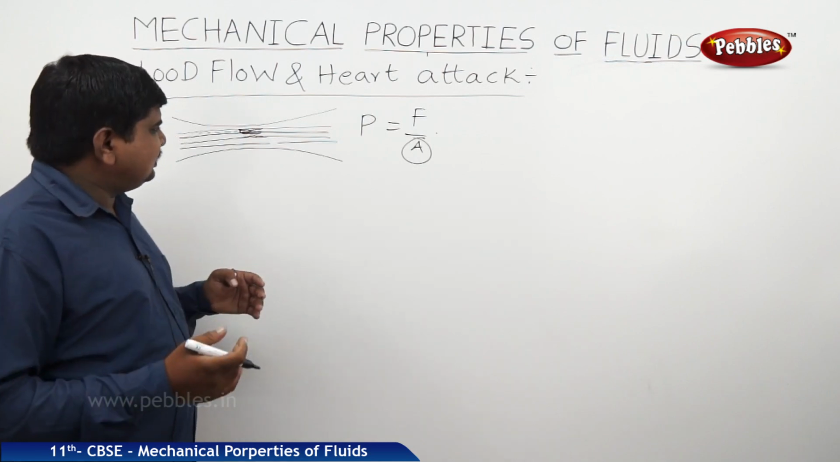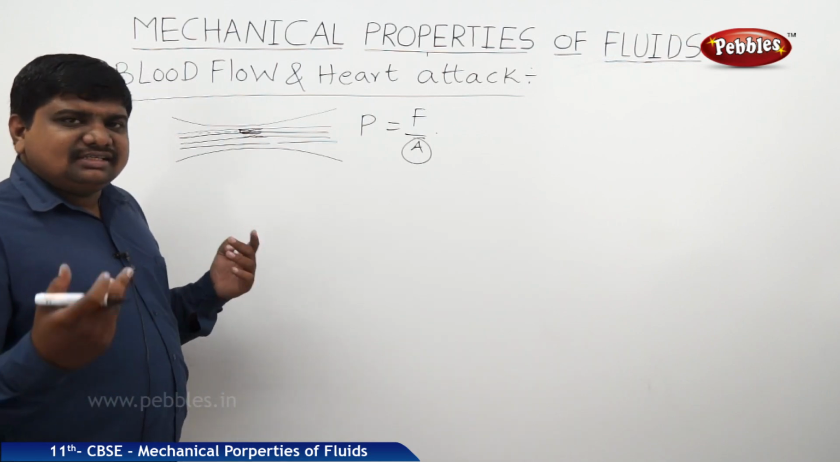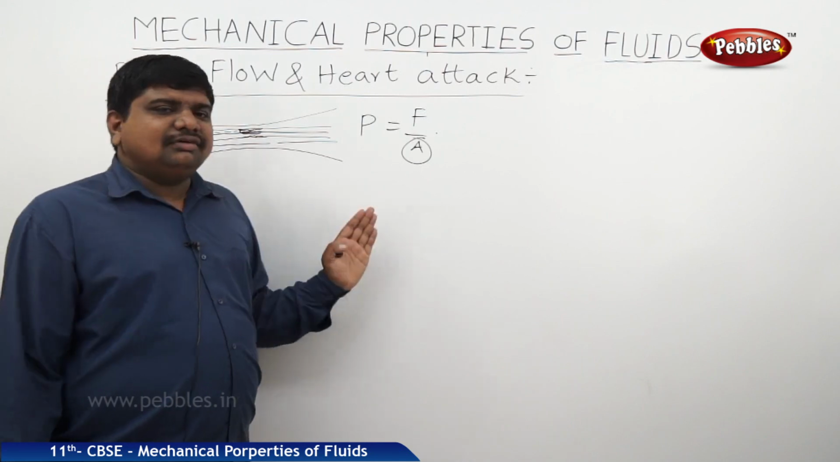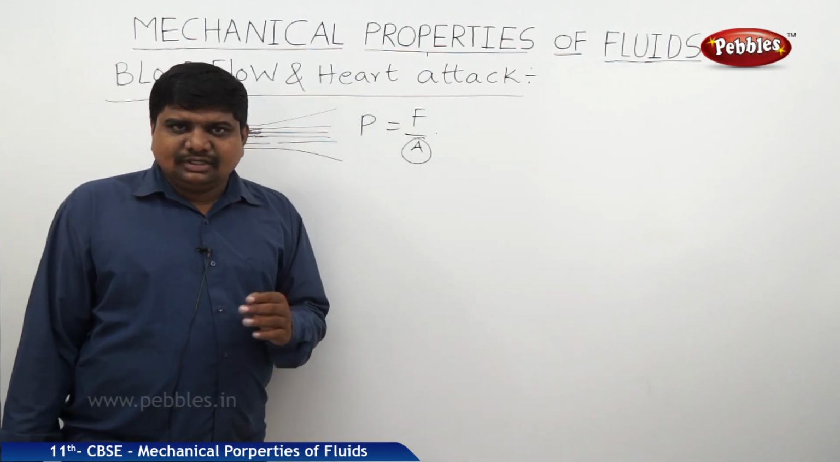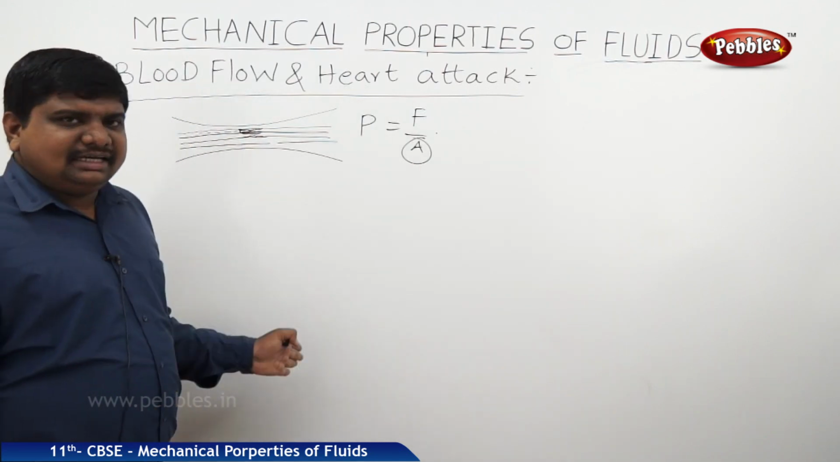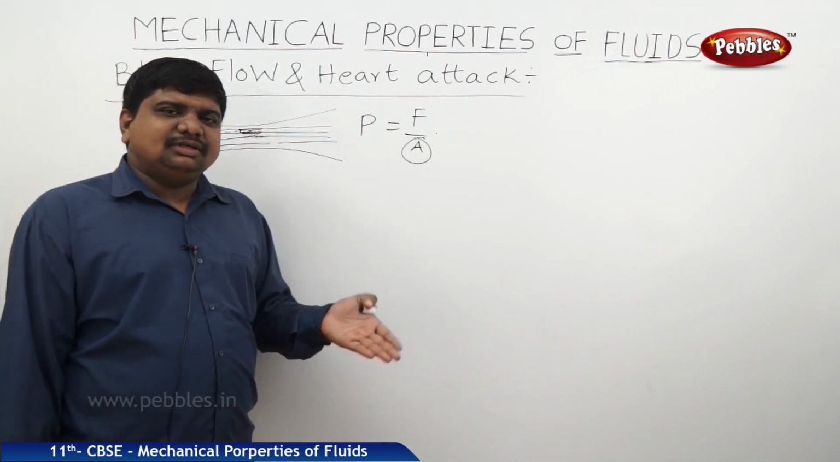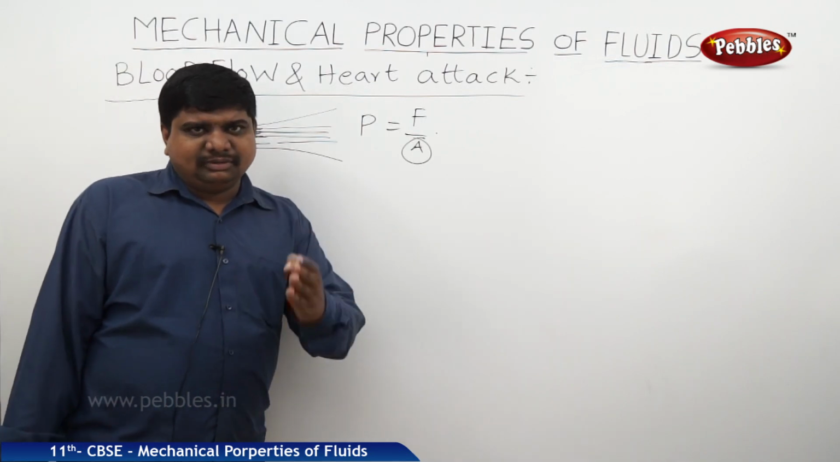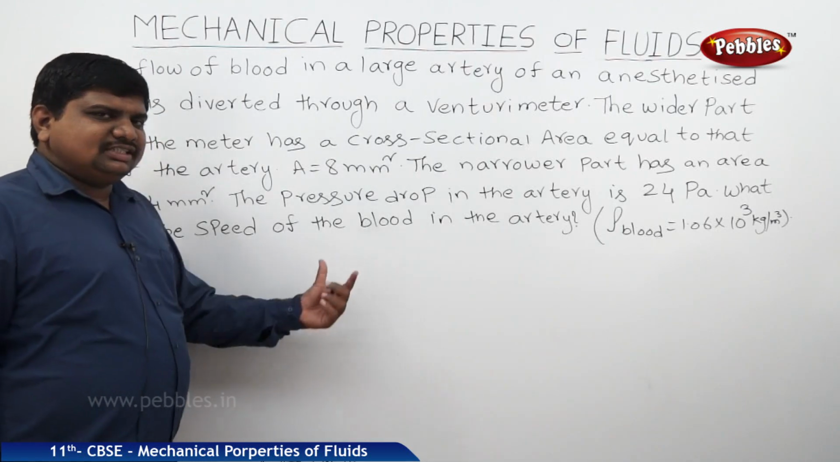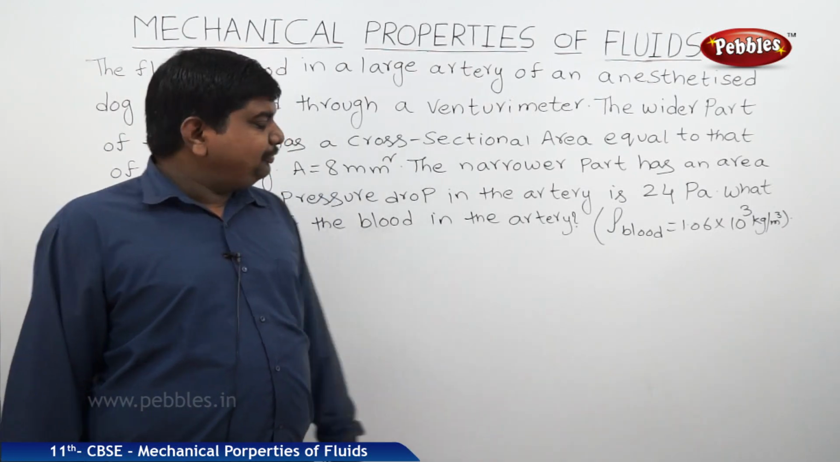So which can give the heart attack, means the heart doesn't get sufficient blood at the common rate. So how is it calculated with the help of venturimeter? For that purpose, we should observe one numerical. This is the problem which is related to the venturimeter and the blood flow.